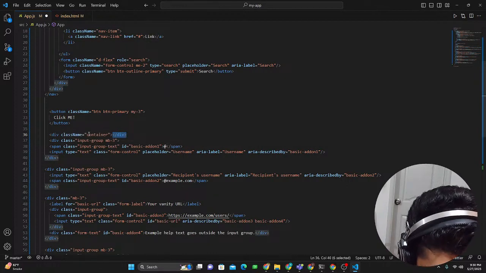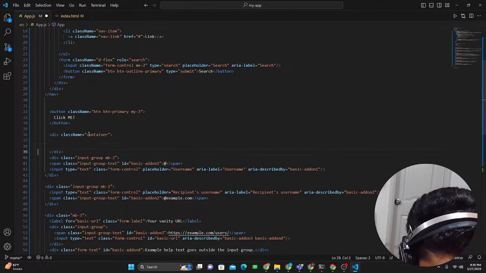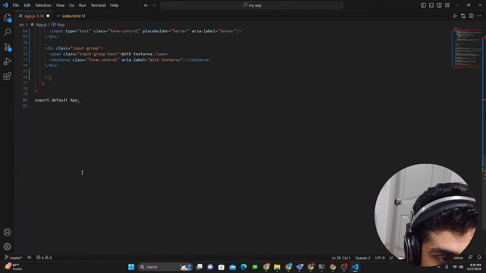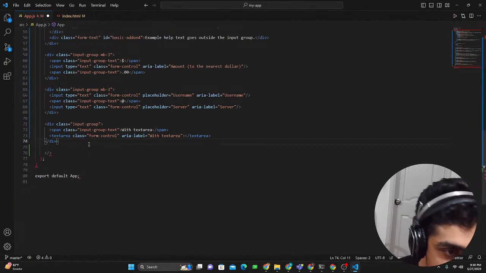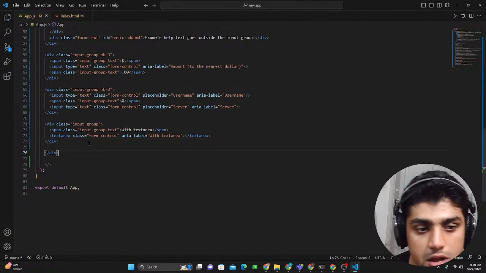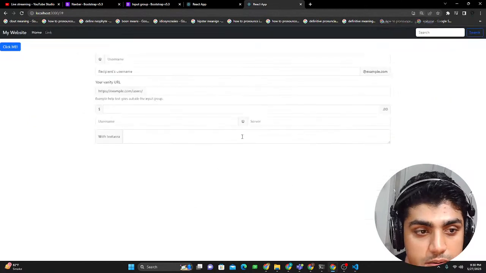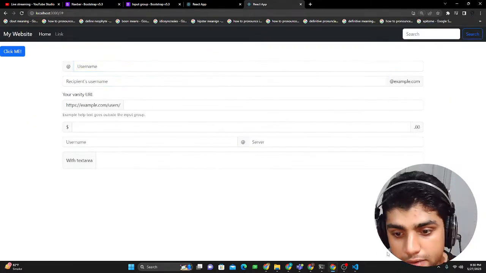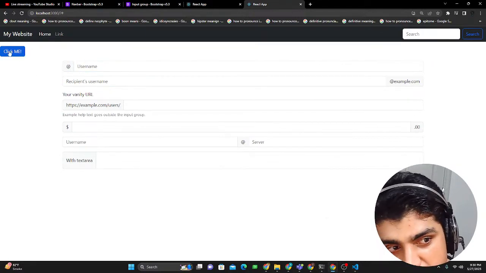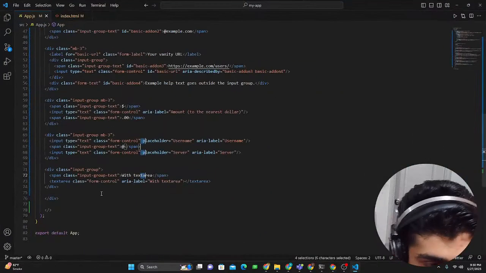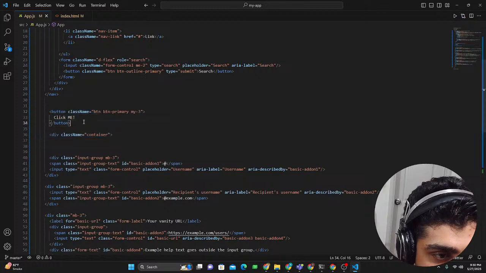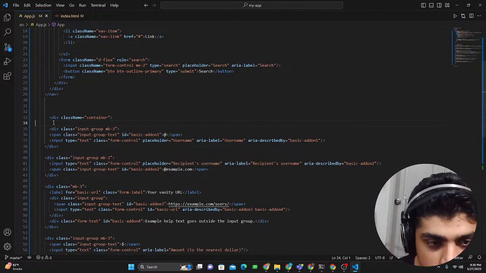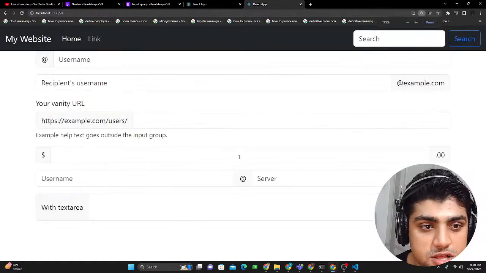So I'm gonna get this closing div, cross it out, and find the closing place over here. So this is the place where it closes, and paste it right there. Now this is actually in a good div container, and now it's centered. Wow, it is centered, right? But one thing that we want is to remove this button, which is really ugly. So we could just remove the button from there. And now you can see that this actually looks like a form.